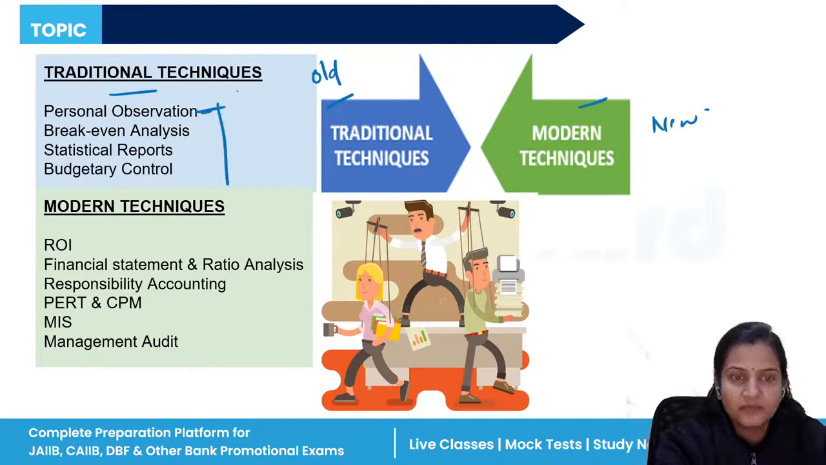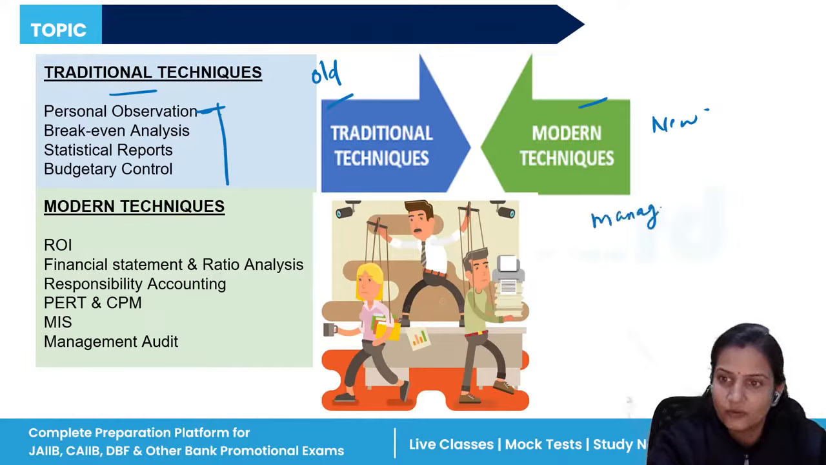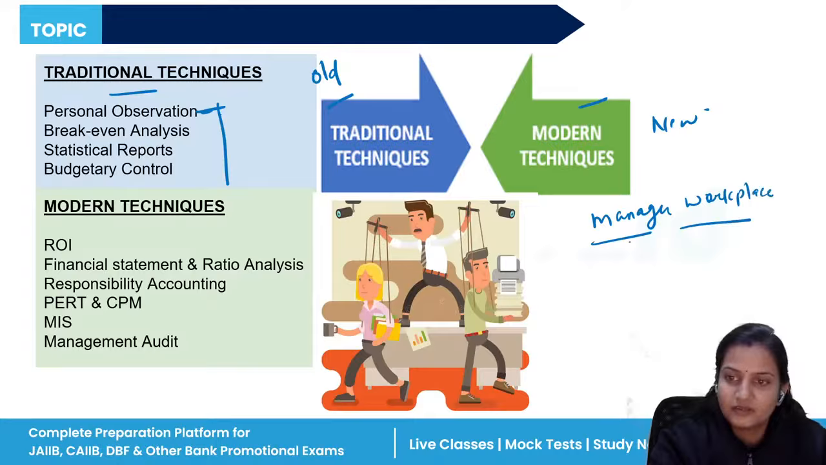Personal observation means personally visiting the workplace and observing whether your managers and workers are working or not. So the manager will personally go and visit the workplace, and they will check whether the workers are working in a good way or not.